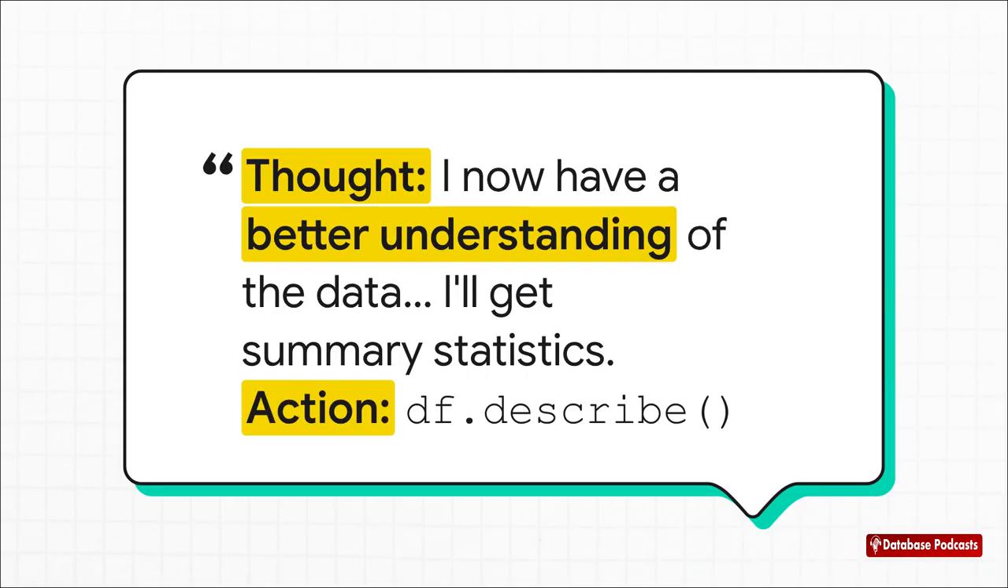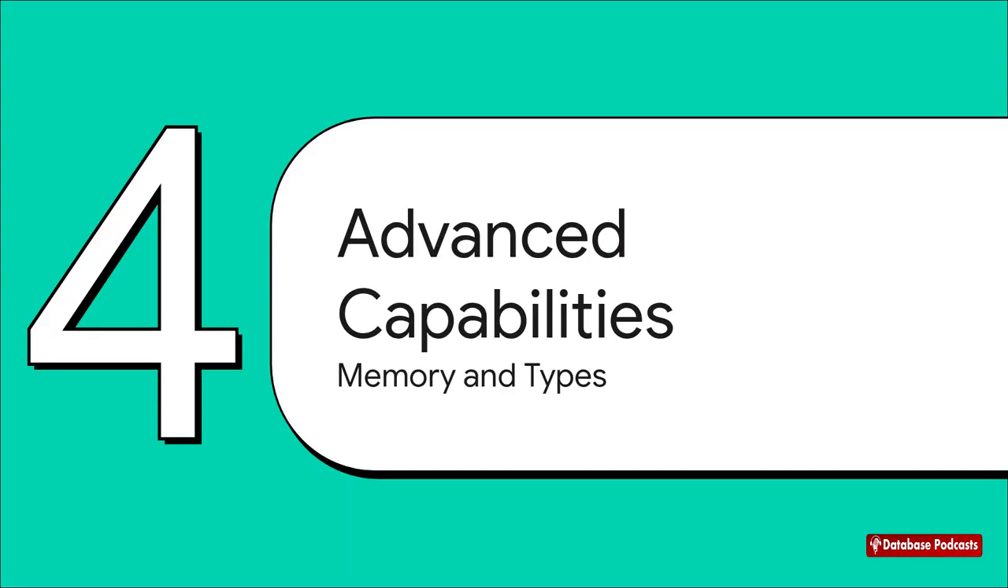And the cycle just keeps going. That first observation leads to a new thought. Okay, I know the data structure, now I need to see its statistical properties. And that, of course, prompts the next logical action, running df.describe. The agent just keeps repeating this loop until it has enough info to actually give us the explanation we asked for. So that basic loop is really the foundation of everything.